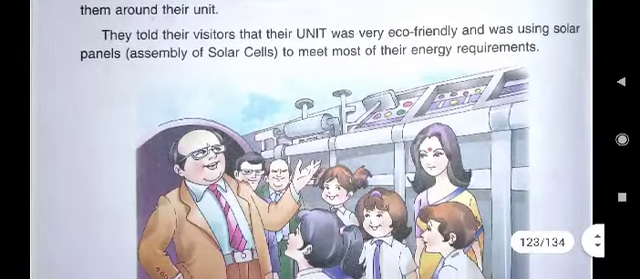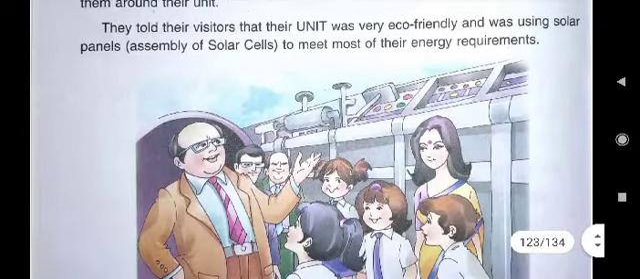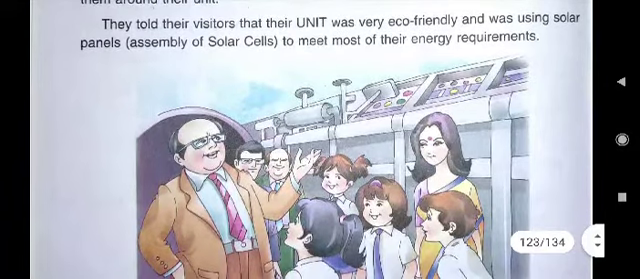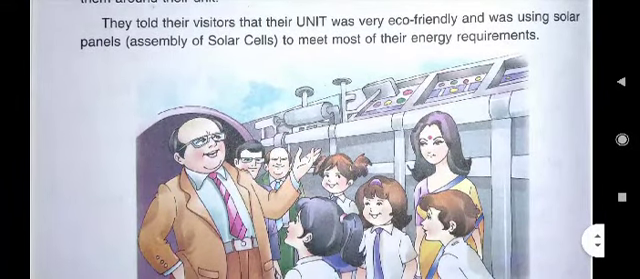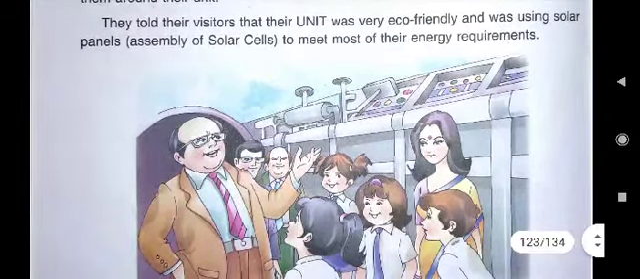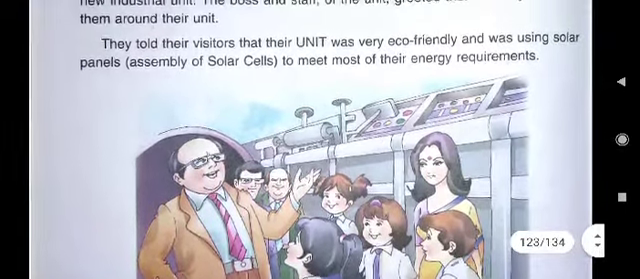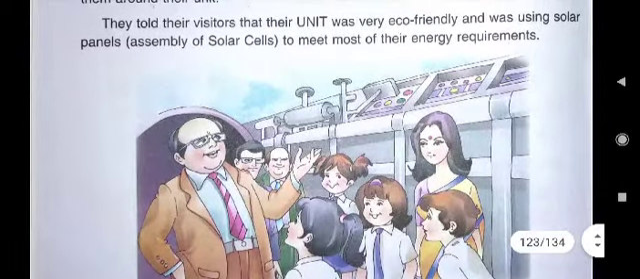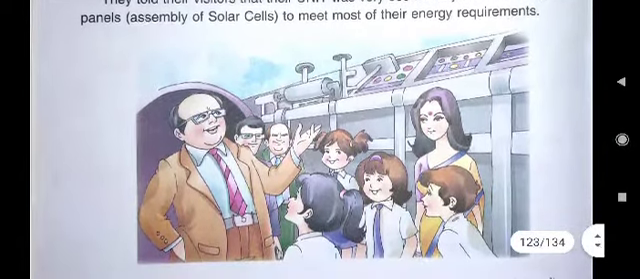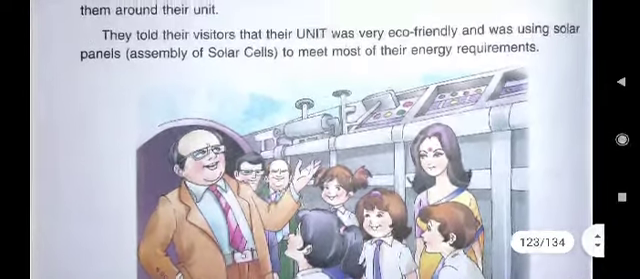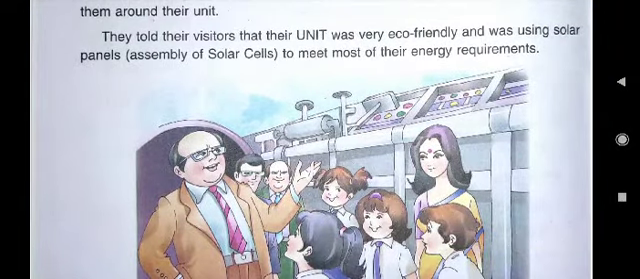Then we should be eco-friendly. We should not do any such type of work which damages the environment. We should always be eco-friendly. And how was the unit eco-friendly? By using solar panels. So how we can be eco-friendly? By using renewable sources of energy.